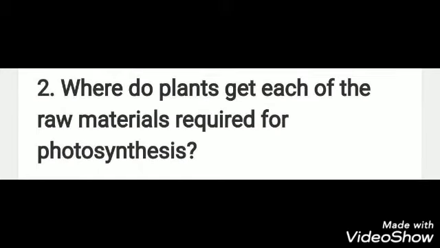Now, the next question of the same exercise is, where do plants get each of the raw materials required for photosynthesis? Now we all know that the plants require carbon dioxide, water, sunlight and nutrients for preparation of their food. They obtain carbon dioxide from the atmosphere through stomata. Water is absorbed by plant roots from the soil. Sunlight is an essential raw material for photosynthesis which they get from the sun, and the nutrients are obtained from the soil by plant roots.